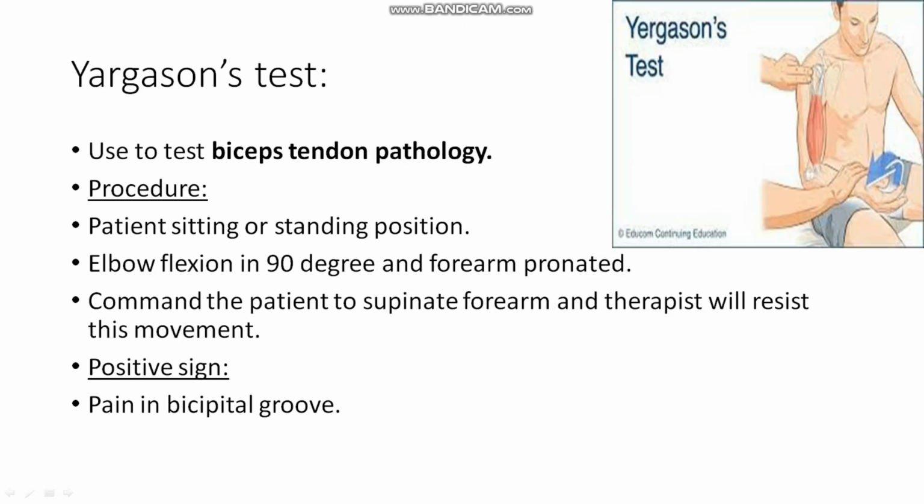and there is pathology in the bicep. So the next test is the Yergason's test, which is also used to test bicep tendon pathology and SLAP lesion. In this, the patient is sitting or in the standing position with the elbow flexed at 90 degrees and the forearm in pronation. Then command the patient to supinate his forearm and the therapist will resist it. If there is pain in the bicipital groove, it means the Yergason's test is positive.